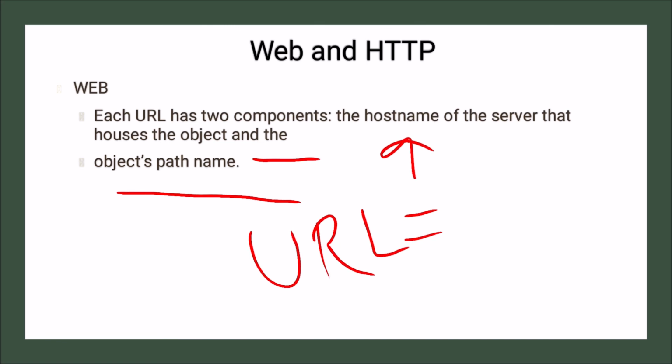So basically a web page is nothing but a collection of objects. In objects there are various files. Files may be HTML files, images, Java applets, but the main one is the HTML file and it refers to other objects. So this is all about the web or web page.